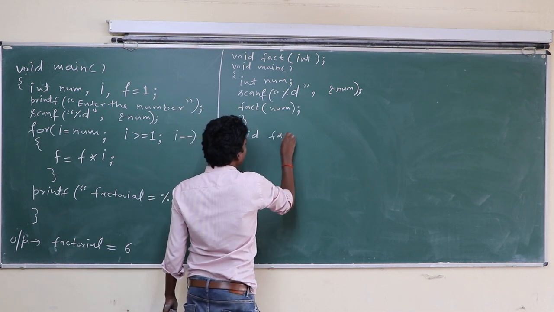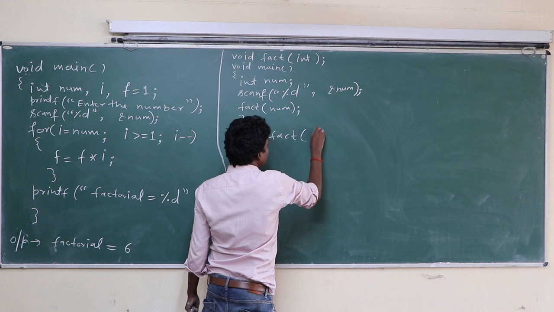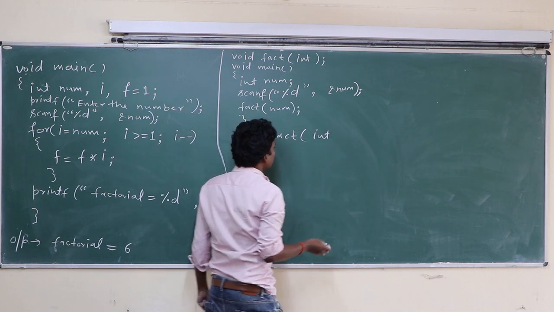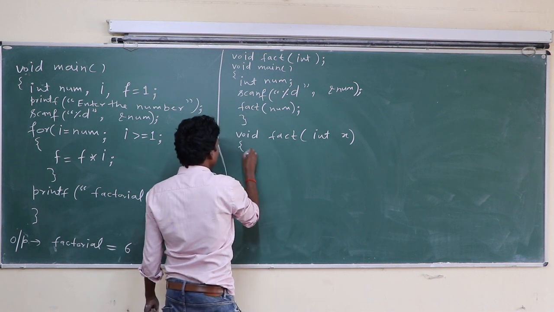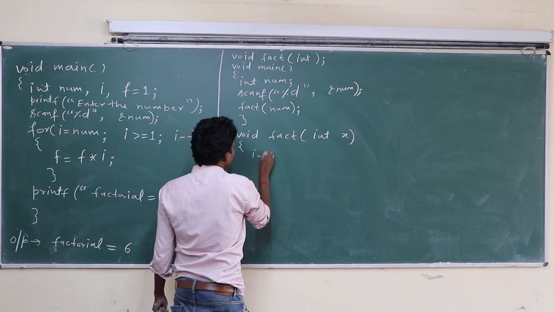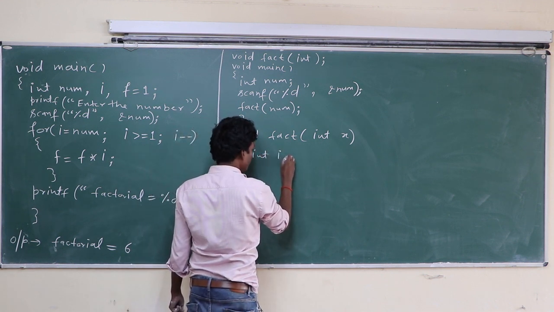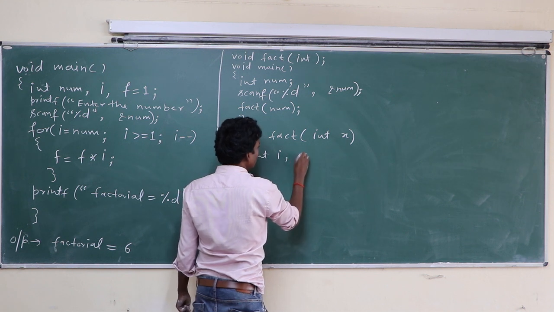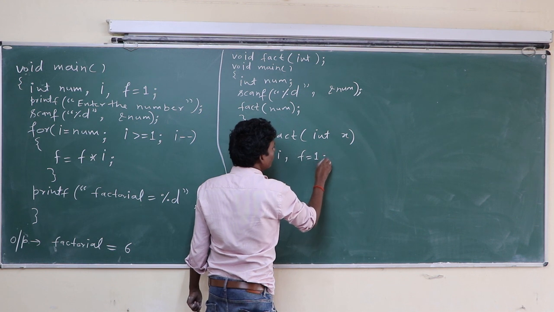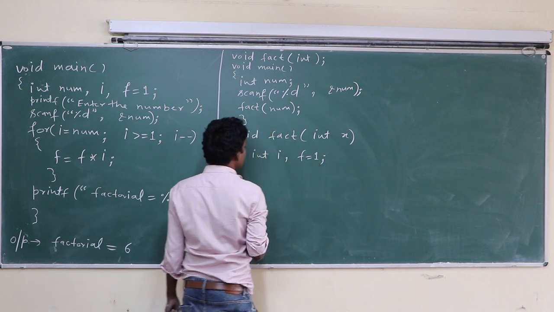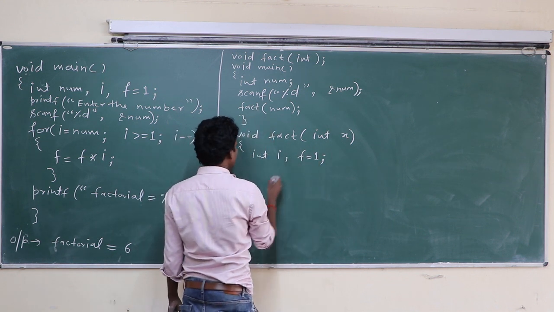Void fact, here is a int x. Okay, here is a int I for loop, comma f equal to 1 to calculate factorial. We initialize f equal to 1.